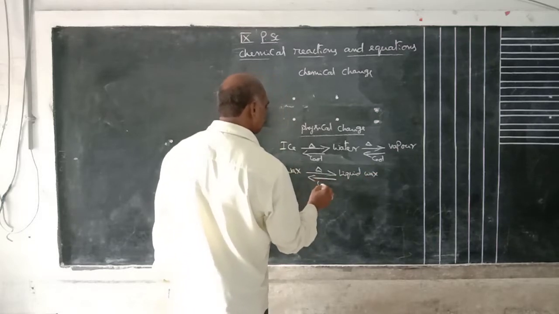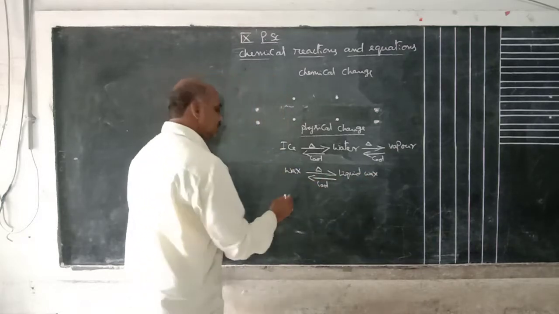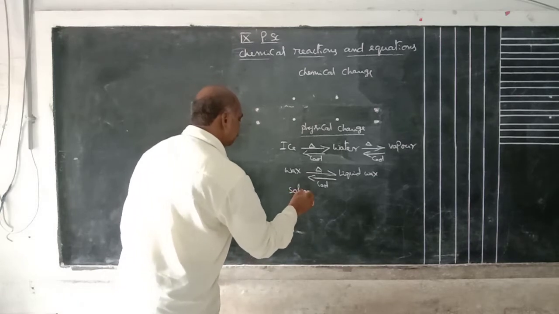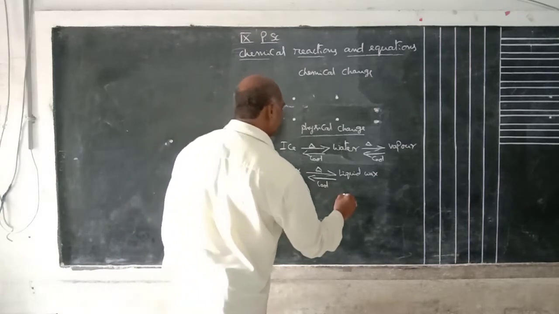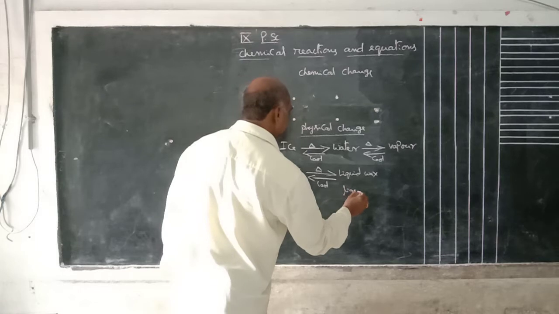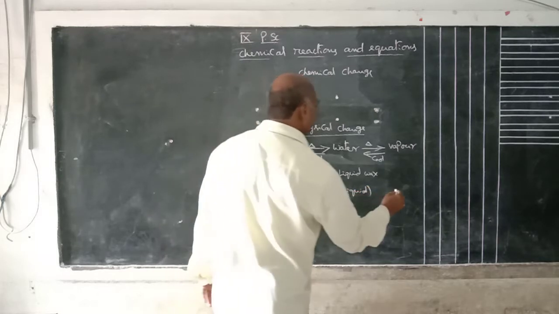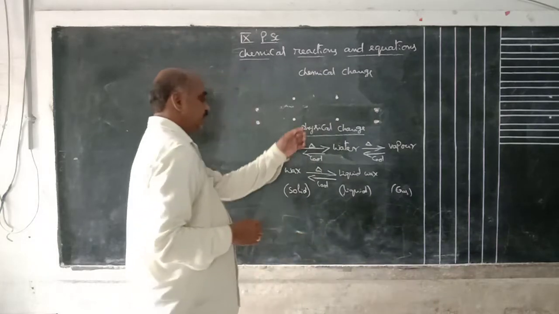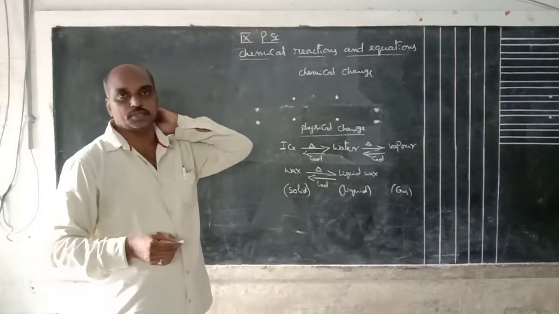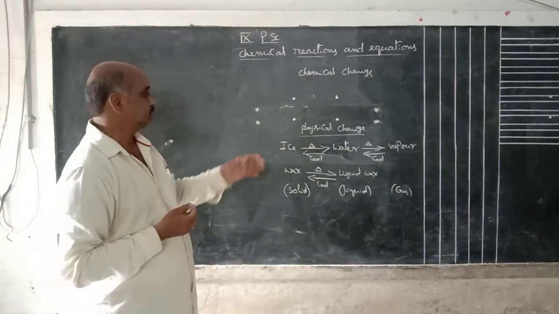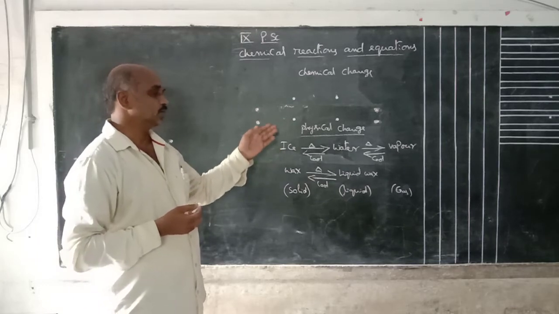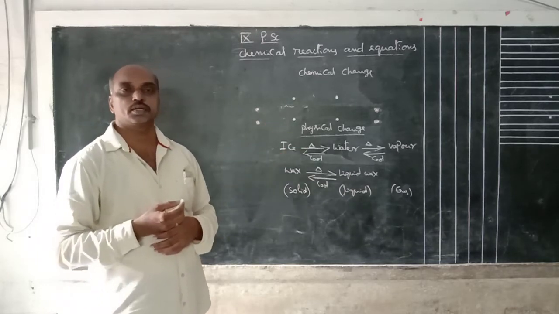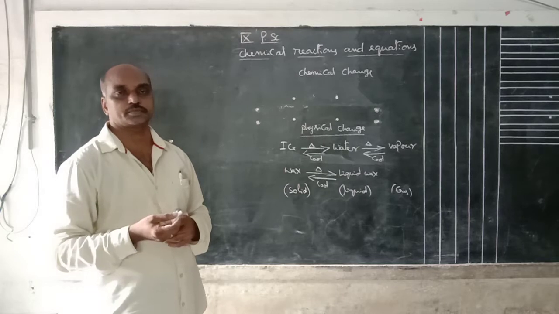Cool, and again you get wax. This is a solid, this is a liquid, this is a gas formation. That means by changing the temperature, the solid may change to liquid, and liquid may change to gas.